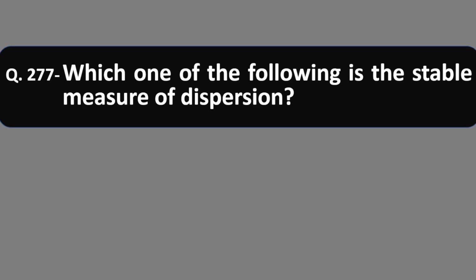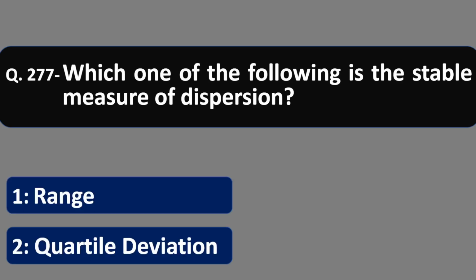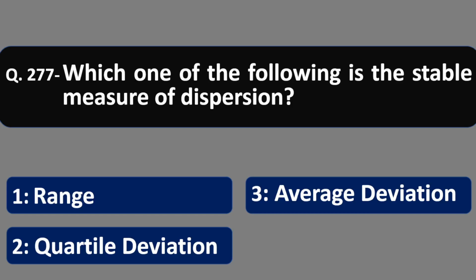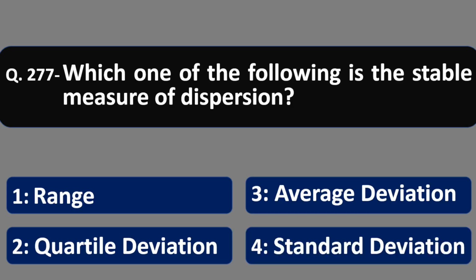Question 277. Which one of the following is the stable measure of dispersion? Range, quartile deviation, average deviation, standard deviation. The stable measure of dispersion is standard deviation. Option number 4 is correct.